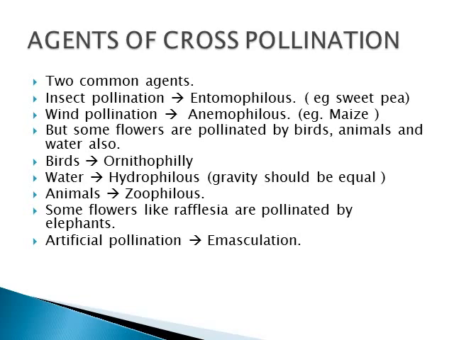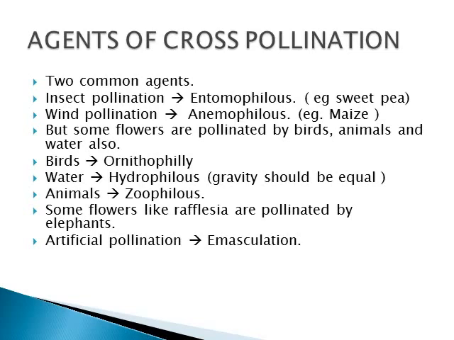The pollination which is carried out by the birds is called ornithophily. And the pollination which is carried out by the water is called hydrophilous. We very well know hydro means water, philous as usual affinity. Here I have mentioned one point: gravity should be equal. Which gravity should be equal? The gravity of the pollen grain should be equal to that of the water, so that it can easily float in the water and reach the stigma of the female flower and pollinate.